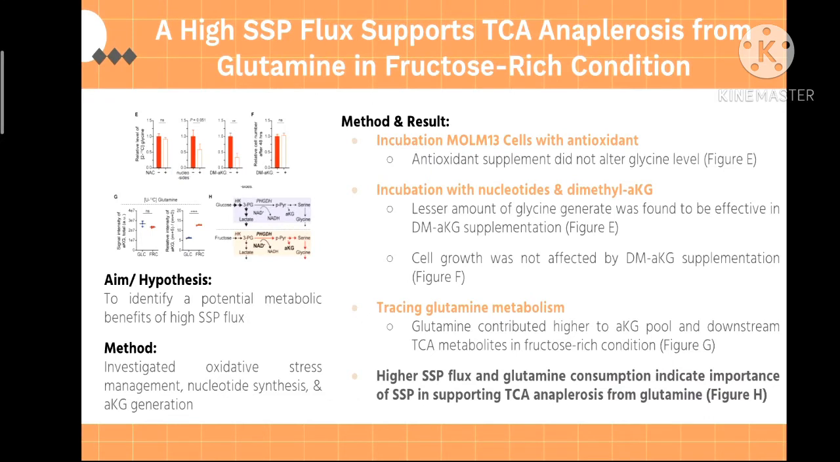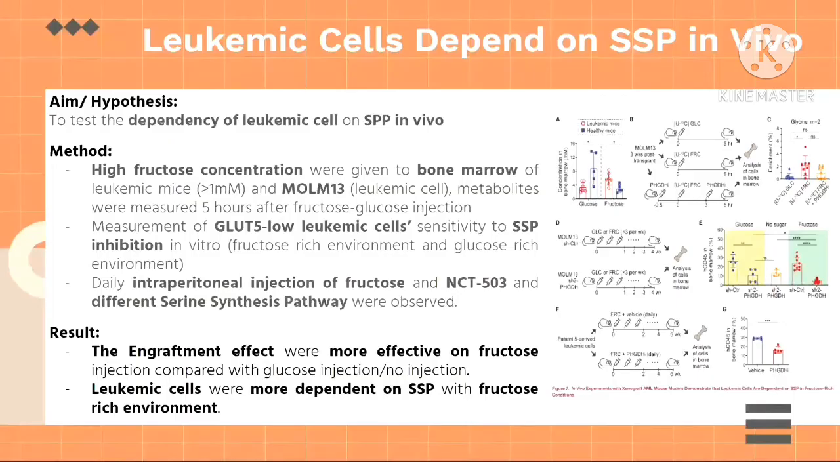In this experiment, they want to identify the metabolic benefit from high SSP flux by investigating the three most important SSP functions in cellular metabolism. They found that antioxidant supplement did not alter glycine level in fructose. A lesser amount of glycine was effective in TMAKG supplementation, and TMAKG supplementation did not affect cell growth. They also found that glutamine contributes more to the AKG pool and downstream TCA metabolites in fructose-rich condition. Based on that, they believe that SSP had an essential role to support TCA anaplerosis in fructose-rich condition.